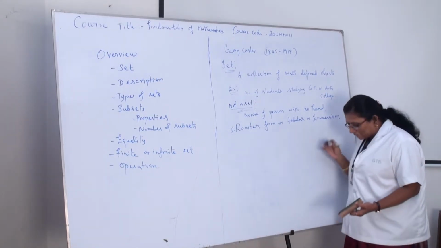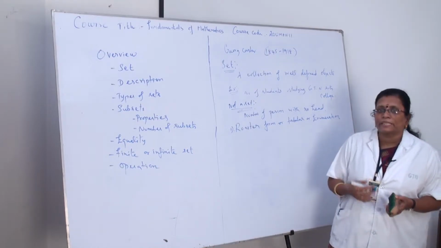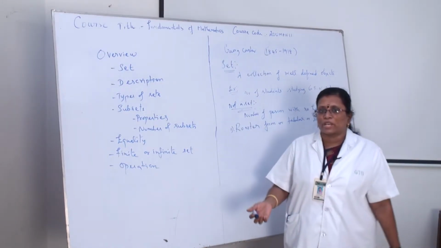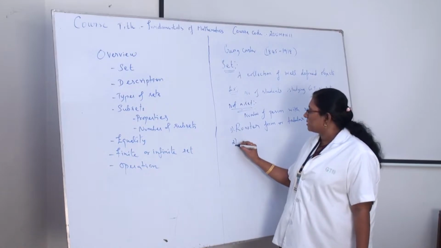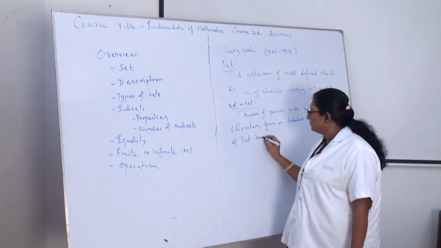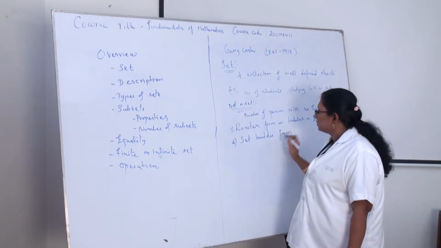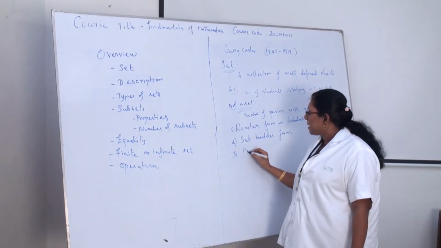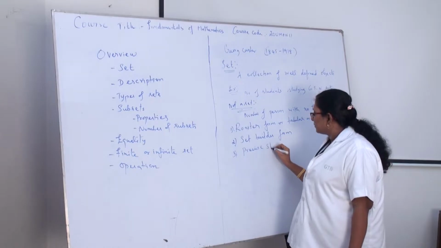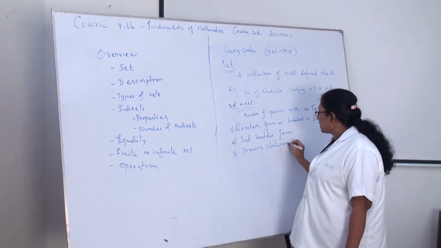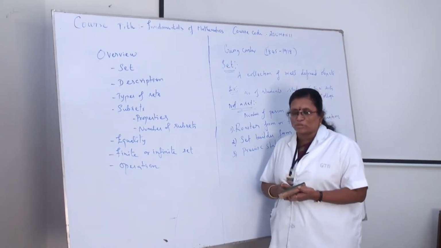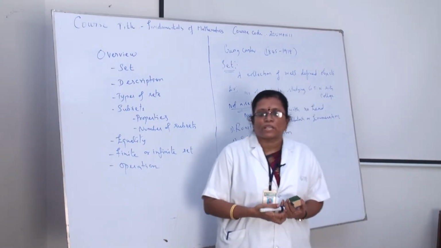So the other meaning of roster is tabulation or enumeration. The second one is set builder form. And the third one is the precise statement.